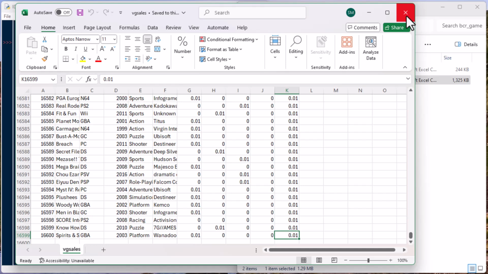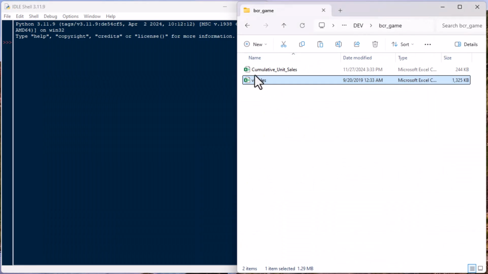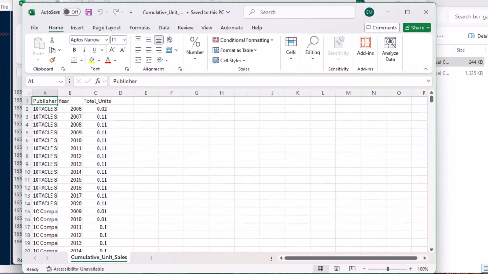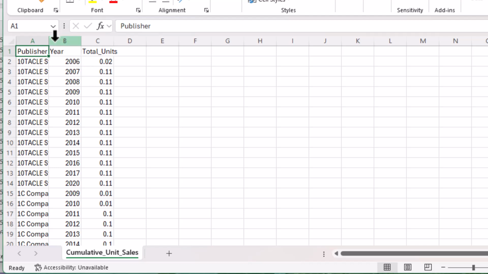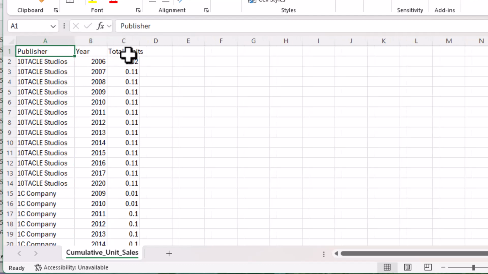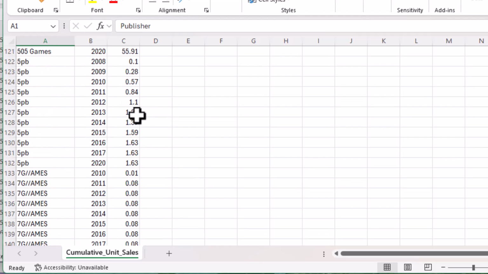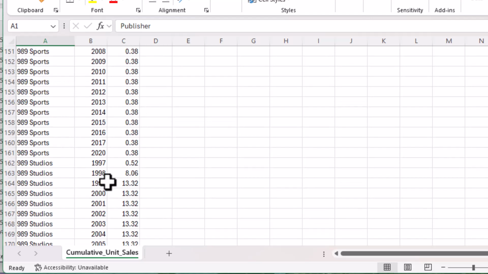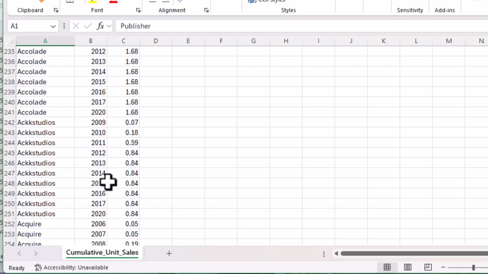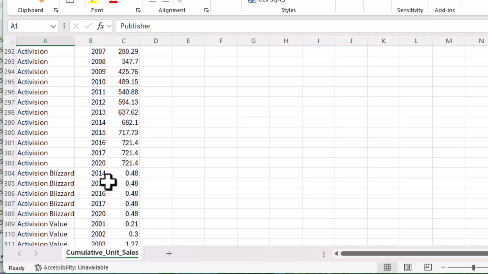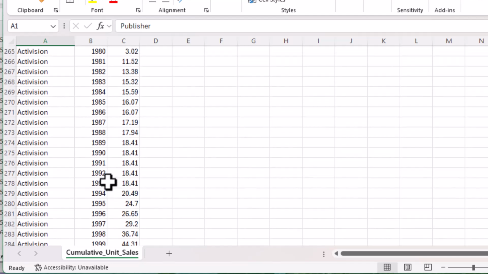So what I did was I took this data set and I made a cumulative unit sales data set from it, where I just did a running sum of the totals for each of the publishers, each of the studios here. And so you can see it's got all these publishers here: Accolade, Activision, Activision Value, Blizzard is in there as well, and of course Nintendo and a whole bunch of other ones.